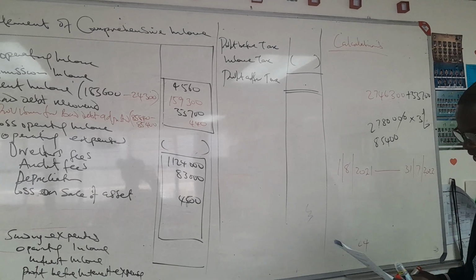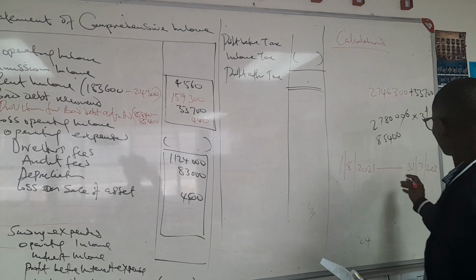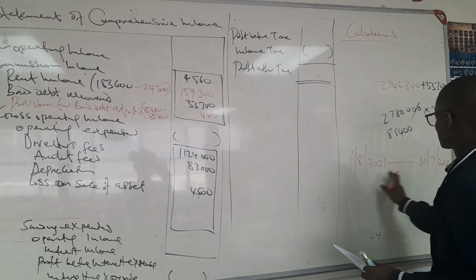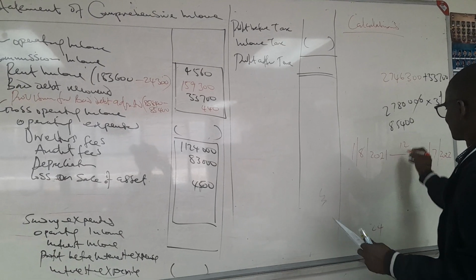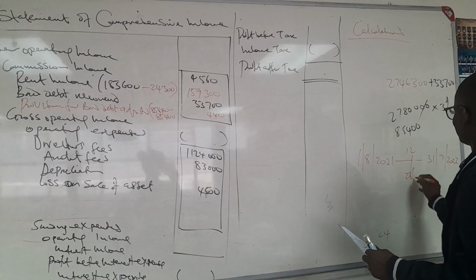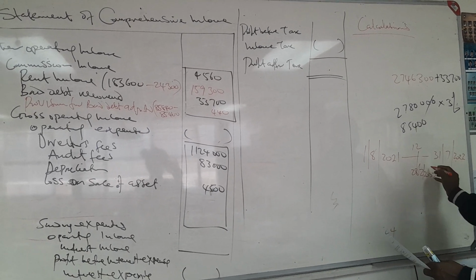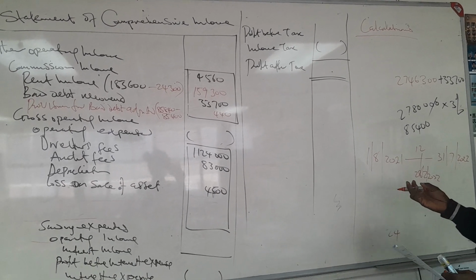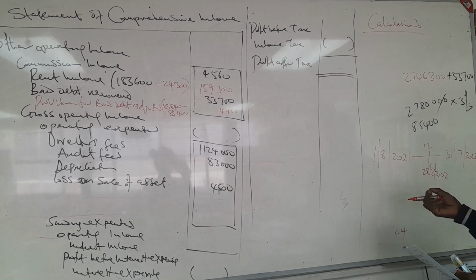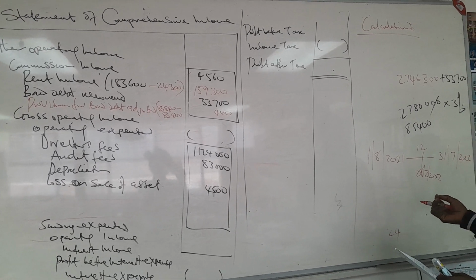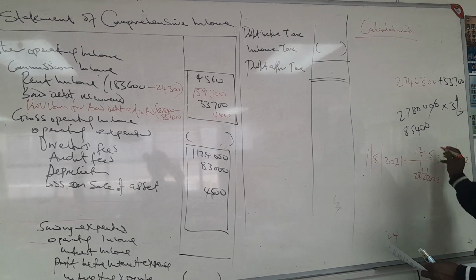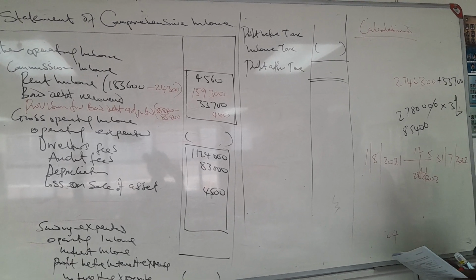This one is 12 months, but our accounting period ended 28 February 2022. It means that we have March, April, May, June, July, a period of 5 months that we paid in advance.